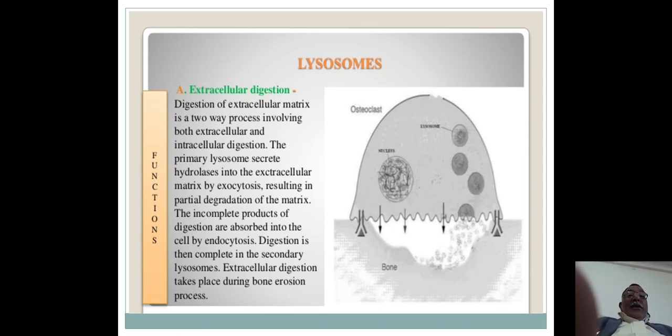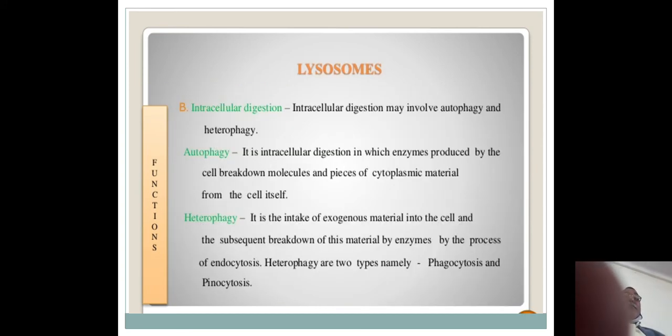The incomplete products of digestion are absorbed into the cell by endocytosis. Digestion is then completed in the secondary lysosomes. Extracellular digestion takes place during the bone erosion process.